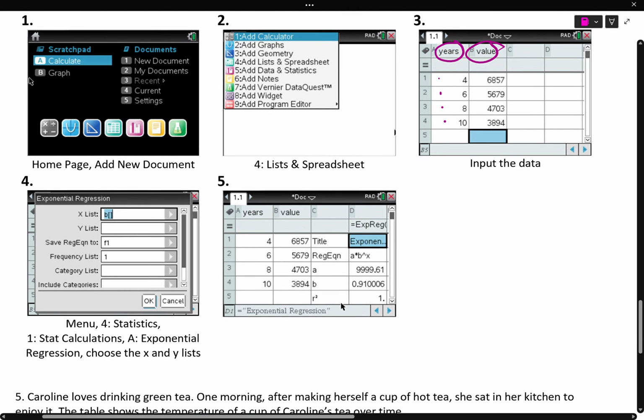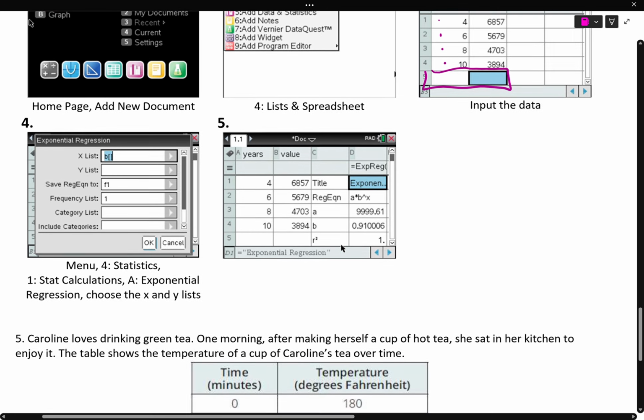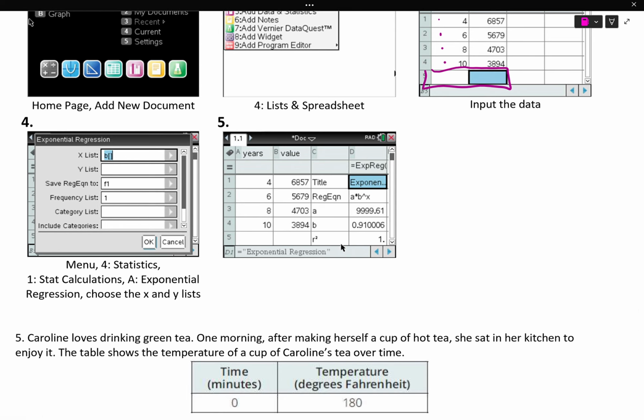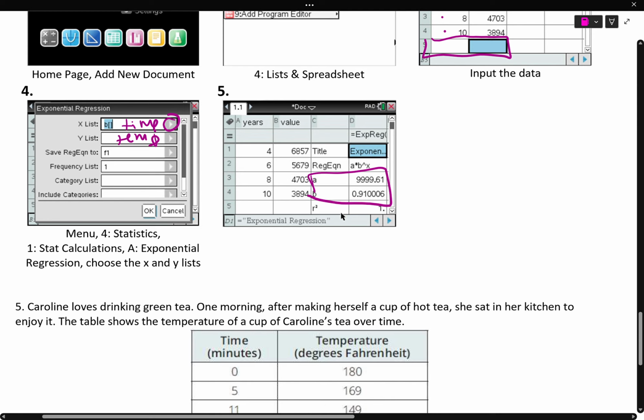You want to make sure that after you put your information in, your blue box is underneath it. The calculator is finicky. If you are selecting one of the numbers that you have in your table, it won't do its thing. Once you have everything put in and the blue box is underneath, you're going to click Menu, Statistics, Stat Calculations, and then A for Exponential Regression. You're going to have to use your little mouse to go over here in the drop-down menu to get your time and your temp. When you click Enter, you get this table. You'll get an A and you'll get a B. And we're going to use those two numbers to write a function.